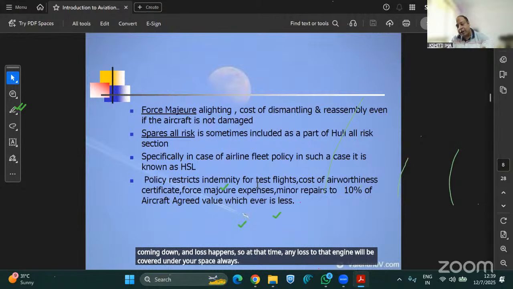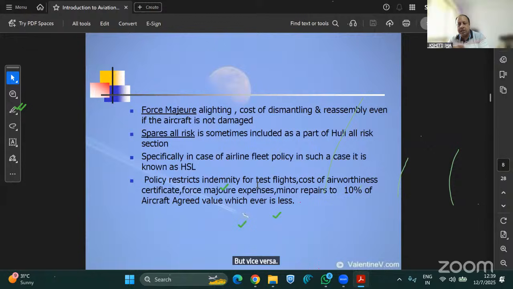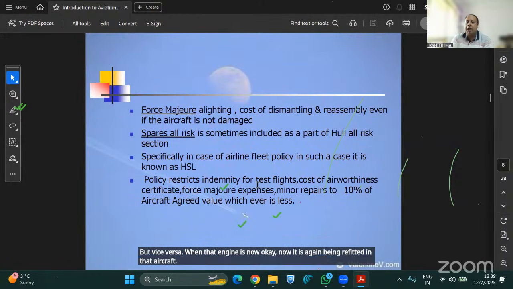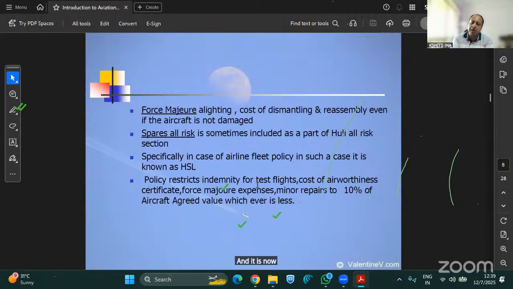But vice versa, when that engine is okay and is being refitted in that aircraft and is being taken upwards using a high loader jack or high loader truck, the jack sends it up and it will be fitted in the aircraft for further operation.